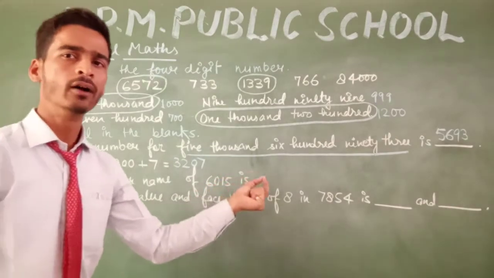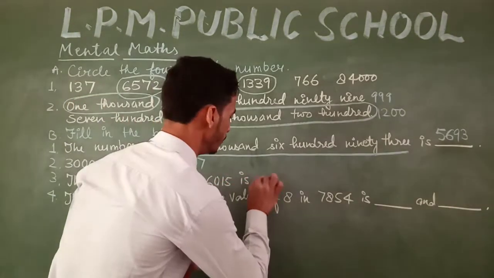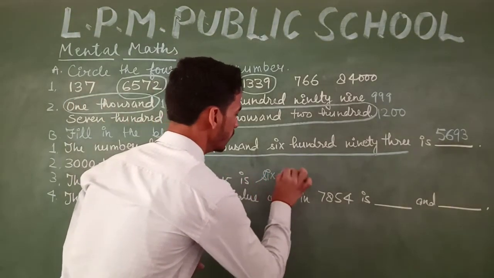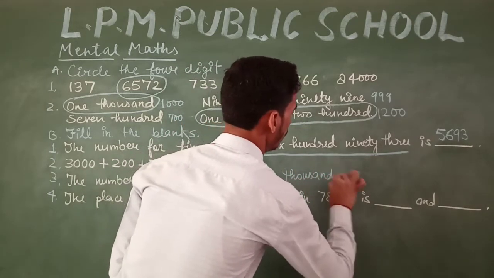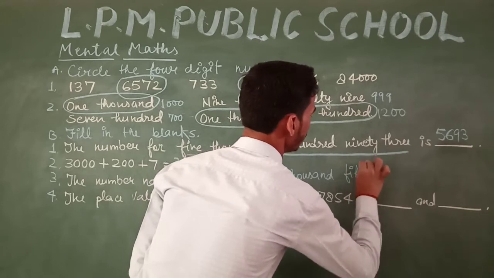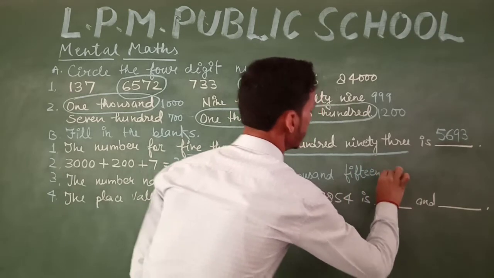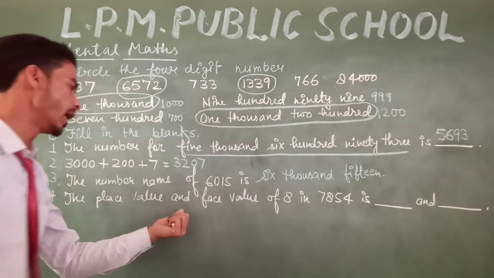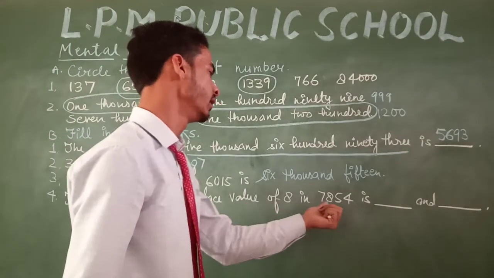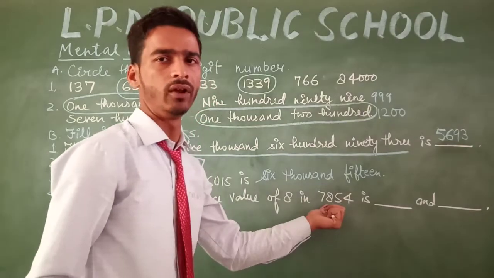The next is the number name for 6015. 6015 in figures, we have to write its number name. So 6000, 6015, that is written in words. Okay. And the next is the place value and face value of 8 in 7854.